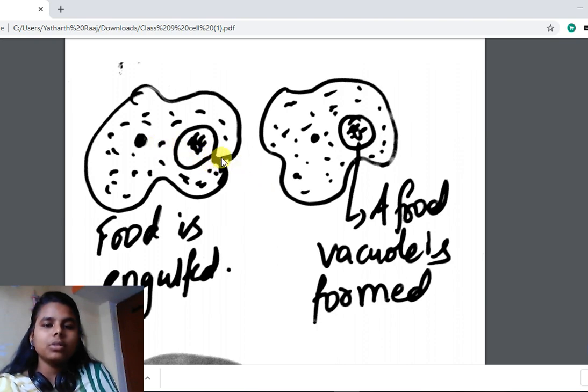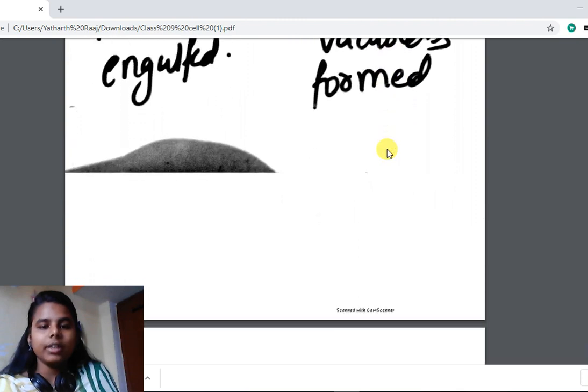The plasma membrane grows further and creates a vacuole inside the cell. The food is engulfed by the cell and a food vacuole is formed. Inside this food vacuole, there is food and a little water. Then the cell will release some enzymes in the food vacuole. The food will be digested. The cell will absorb important nutrients from it, and it will eject the waste product out.